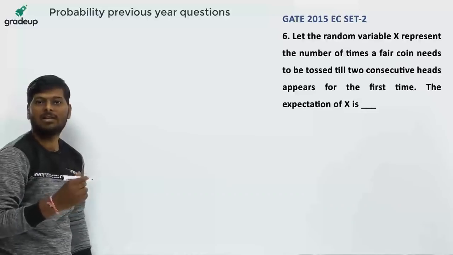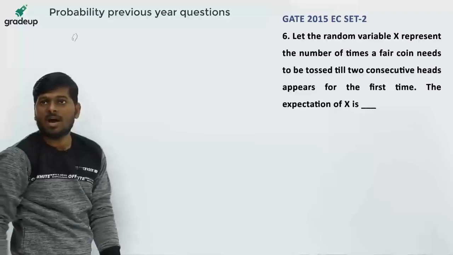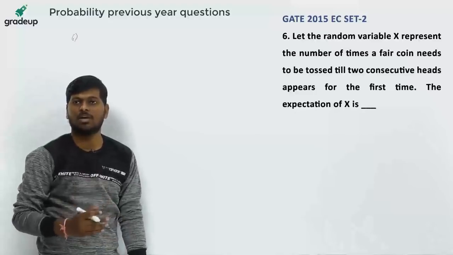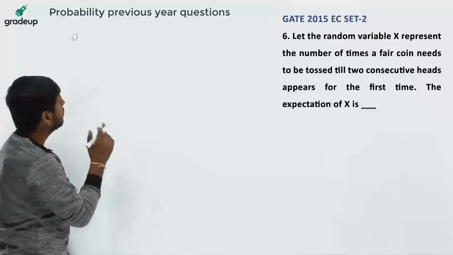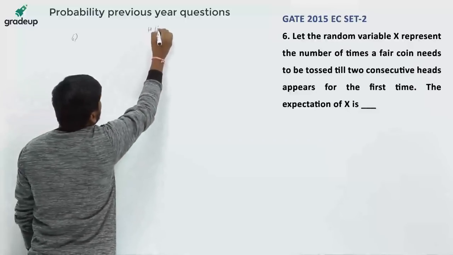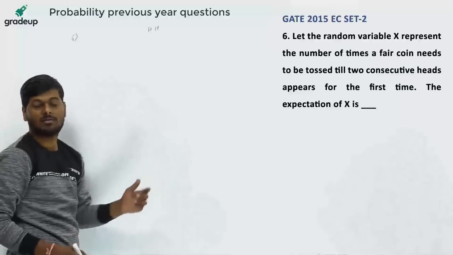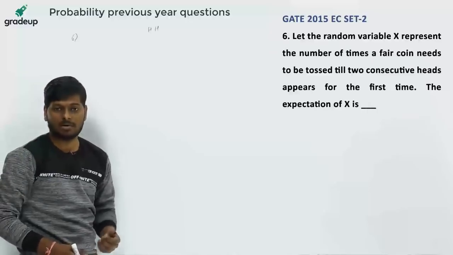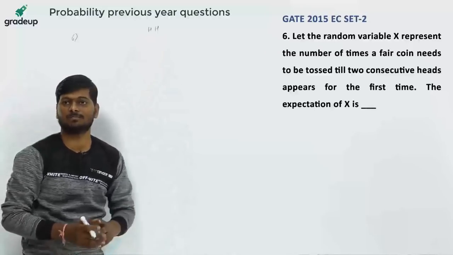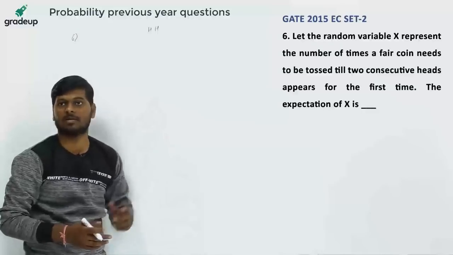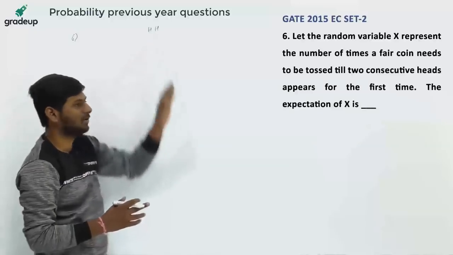Question is, let the random variable x represent the number of times a fair coin needs to be tossed till 2 consecutive heads appear for the first time. Till 2 consecutive heads HH appear for the first time. We are throwing the coin n number of times until we get HH in a consecutive manner. What is the expectation of x? We have to find the expectation of x.